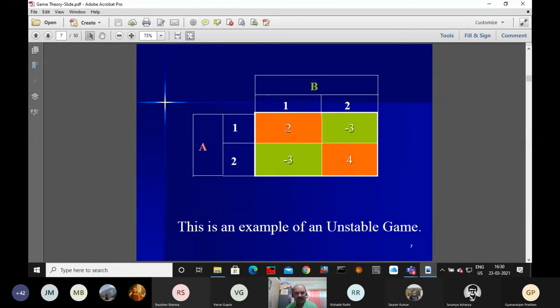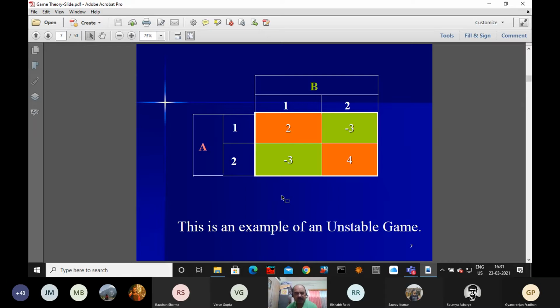Twice into x1 minus 3 into x2, this quantity equals nu. What is nu? Nu is the value of the game. If it is other than 2 by 2, something else will be written, but here it is exactly equal to nu, because in 2 by 2 both have to be nu, the value of the game.